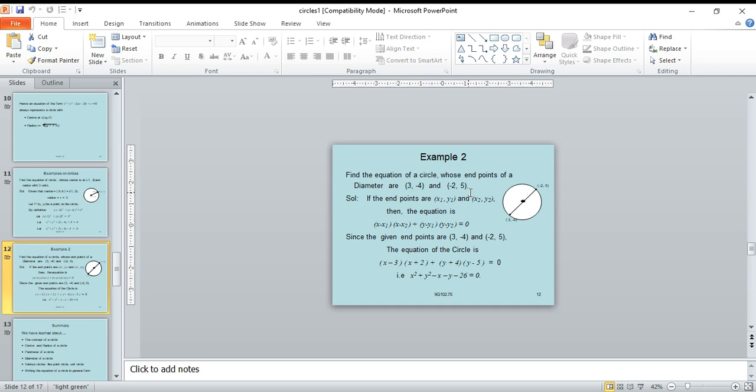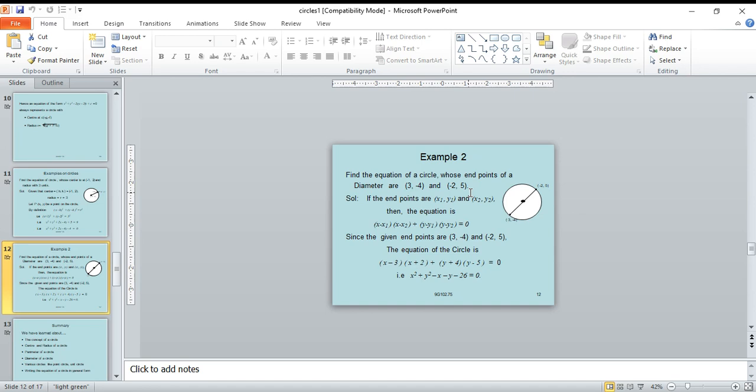Y into y is y square, y into minus 5 is minus 5y, 4 into y is plus 4y, minus 5y plus 4y is minus y, 4 into minus 5 is minus 20, minus 20 minus 6 is minus 26. Therefore, the equation is x square plus y square minus x minus y minus 26 equal to 0.